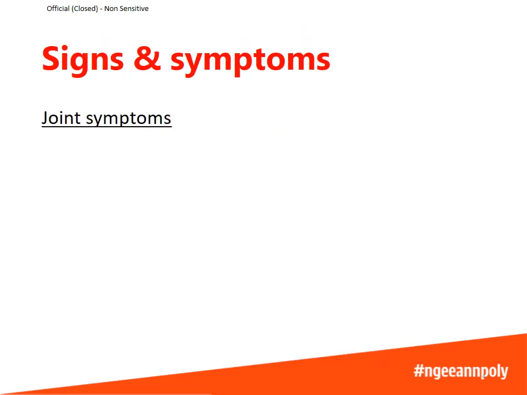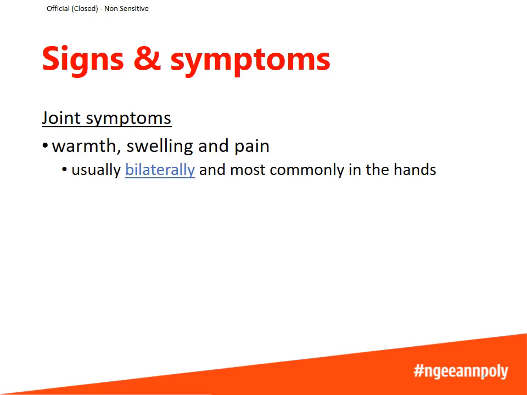A patient with rheumatoid arthritis may have joint symptoms as well as systemic symptoms. For the joint symptoms, the joints are usually warm, swollen, and painful because of the inflammation. This often happens bilaterally, meaning both joints on the left and the right, and it most commonly occurs in the hands. So for example, someone with rheumatoid arthritis may have inflammation in both of the hands.